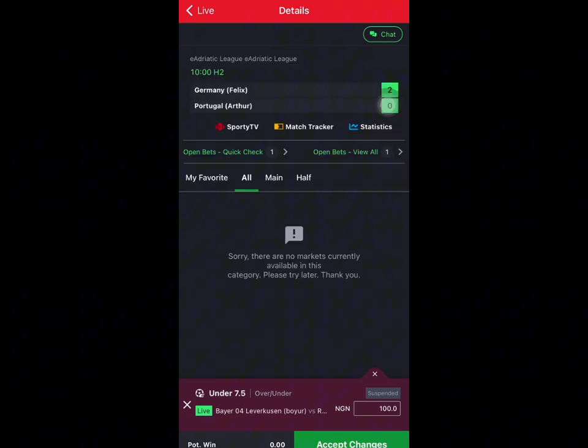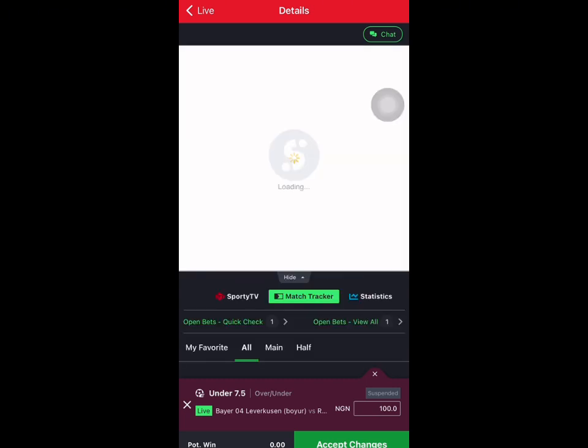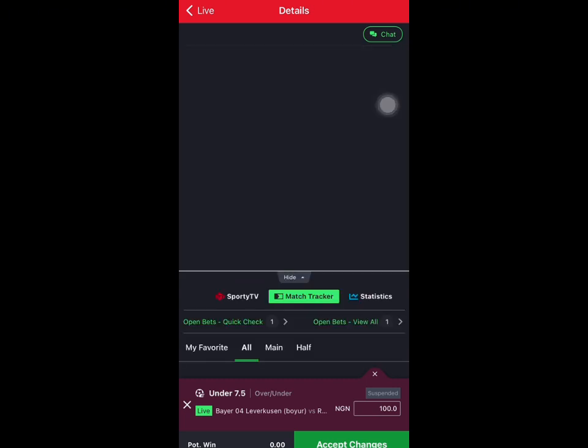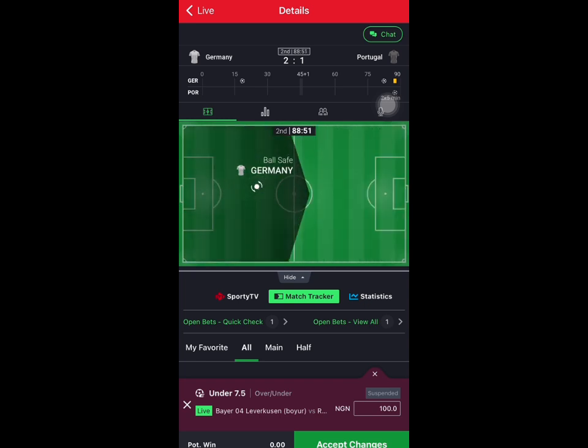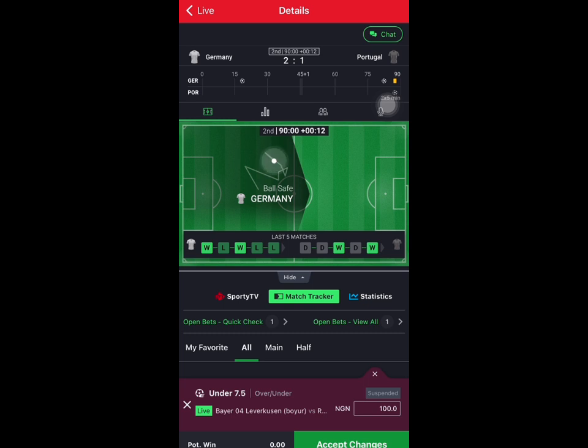So they are at 87 minutes. This one has already counted the 10 minutes, but they still have a few seconds more. Okay, 2-1. They are at 88 minutes, so they have just a few seconds more. Okay, now as you can see, the match has ended already. Even if they scored 1 more goal, we are still winning.